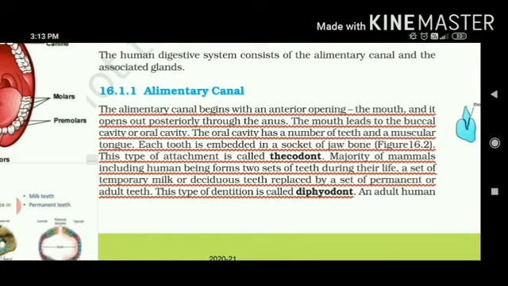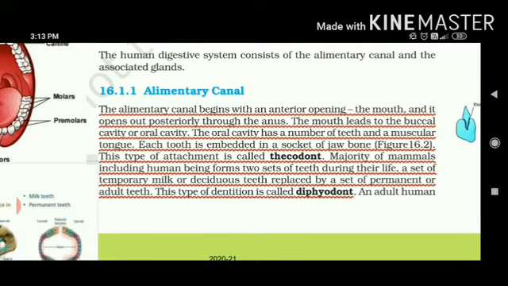Many animals, including humans, have two sets of teeth. You must have seen that when a child is born, he or she only drinks the mother's milk, followed by some cereals in blended form. During that time, the child has milk teeth. These milk teeth are temporary teeth, or deciduous teeth.